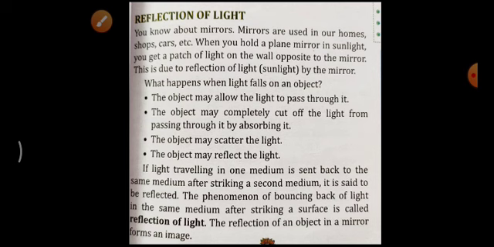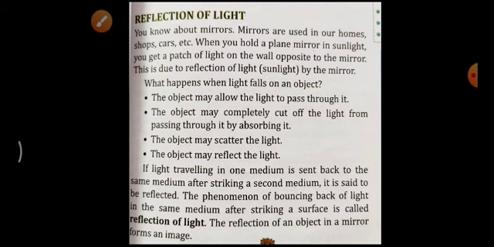Today we are going to start a new chapter, and before that I want to give some examples related to chapter 4. You all know that whenever we are playing with a torch and a mirror, when the torch is on and the light goes towards the mirror, it falls on the mirror and is reflected back towards a particular direction.